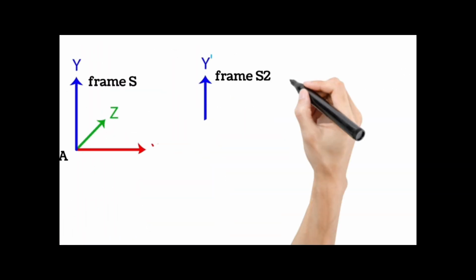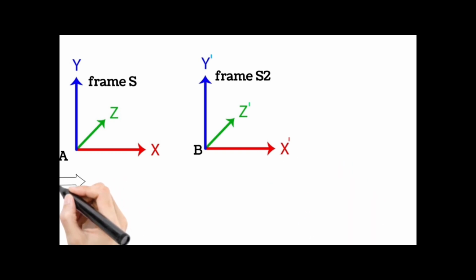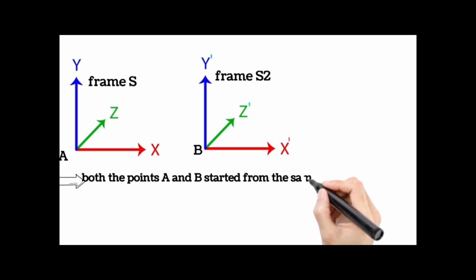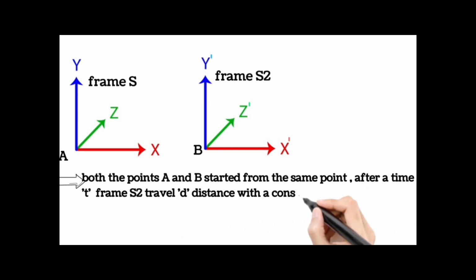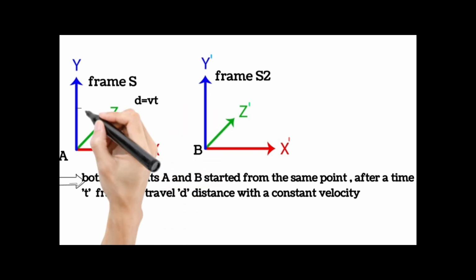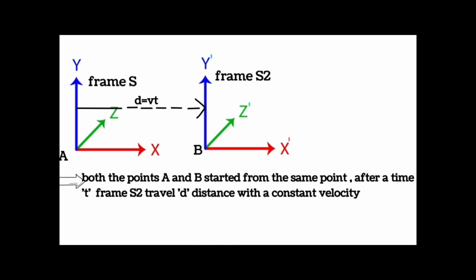Here we also take time as one dimension. Now both A and B start from the same point. After a time t, frame S2 travels distance d with a constant velocity. Here the distance between A and B on the x-axis is velocity times time.